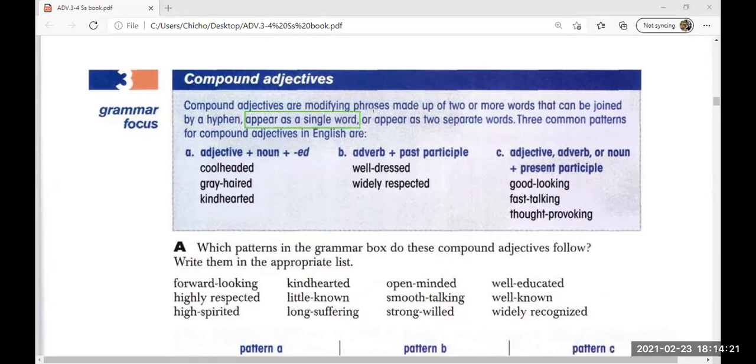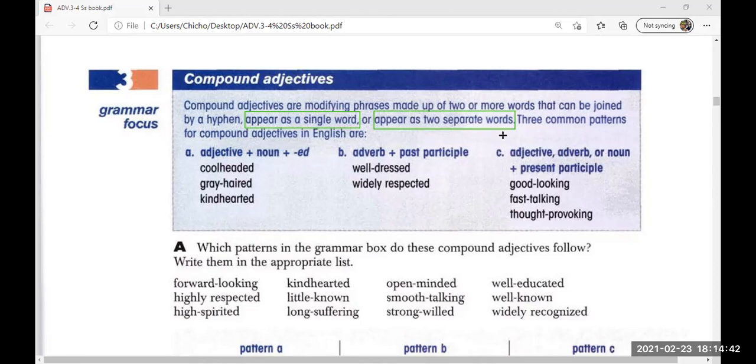And sometimes we don't need a hyphen, so we write the adjectives as two words, okay? Remember, when do we need to write a hyphen? Acabo de decirle, ¿cierto? La regla, ¿cuándo necesitamos escribir un guión?